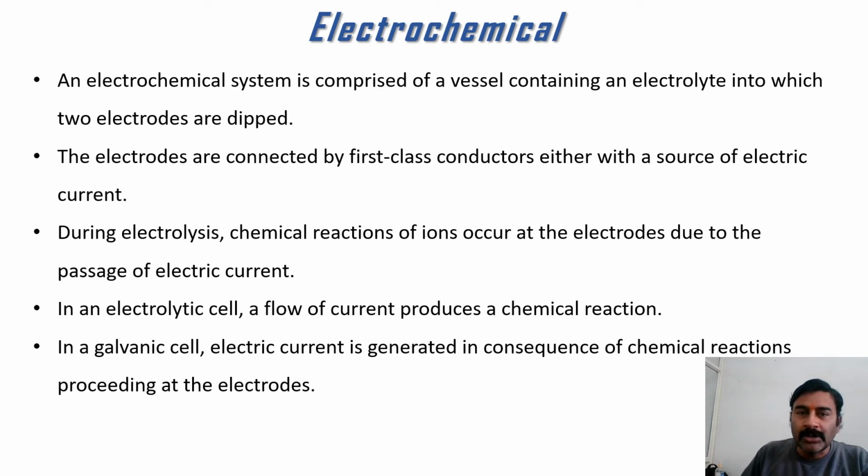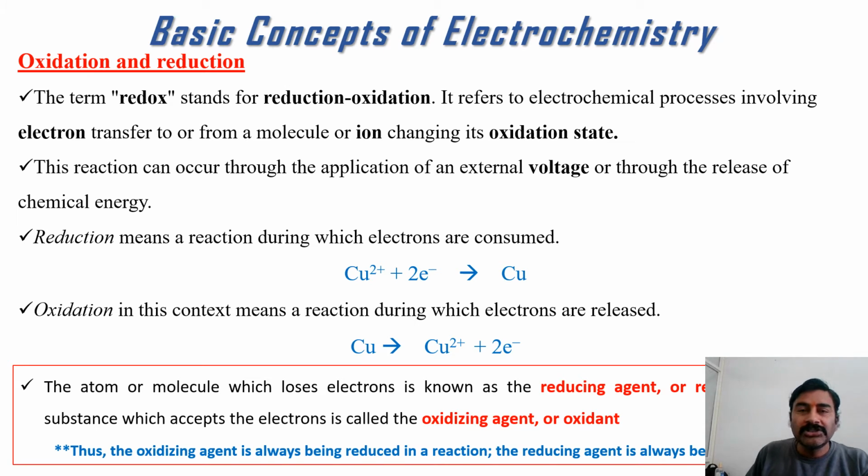So, an electrochemical system comprises vessels containing electrolyte into which two electrodes are dipped. These electrodes are connected by a first class conductor, either to the source of electric current. During electrolysis, chemical reactions of ions occur at the electrode due to the passage of electric current. In an electrolytic cell, the flow of current produces a chemical reaction. In a galvanic cell, electric current is generated in consequence of chemical reaction proceeding at the electrode. This is very fundamental about electrochemical cells, which we usually go through in our class 10th or sometimes class 12th in chemistry. So this is the basic idea.